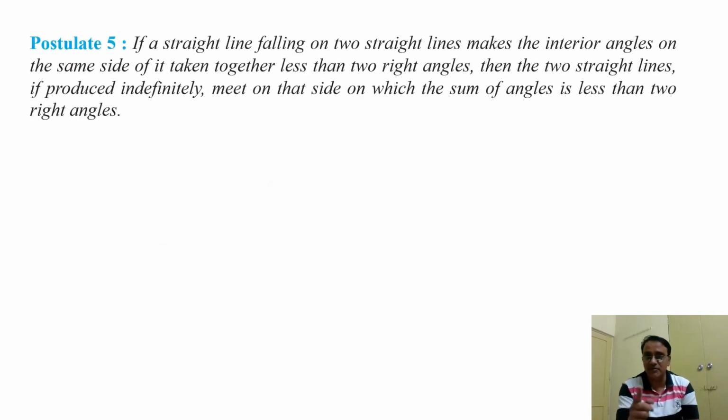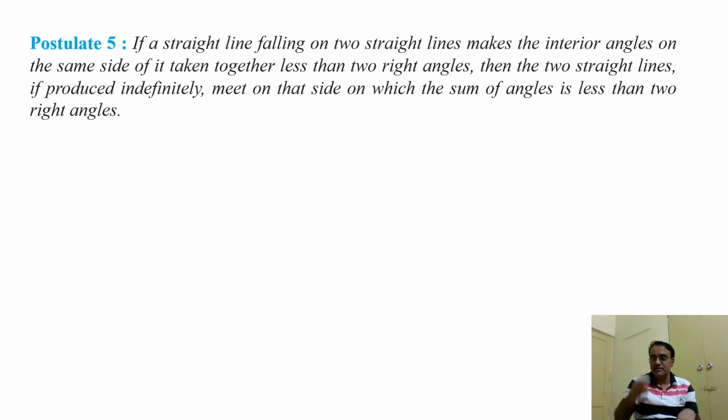Now let us move towards the last postulate, number 5. Now this is very important. If a straight line falling on two straight lines makes the interior angles on the same side of it taken together less than two right angles, then the two straight lines, if produced indefinitely, meet on that side on which the sum of the angles is less than two right angles.